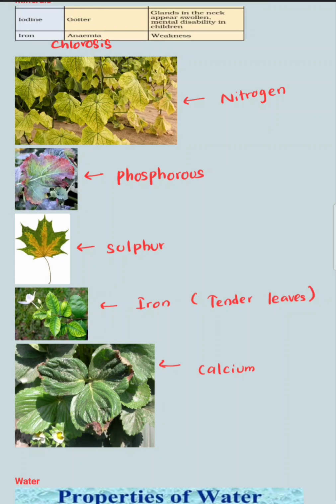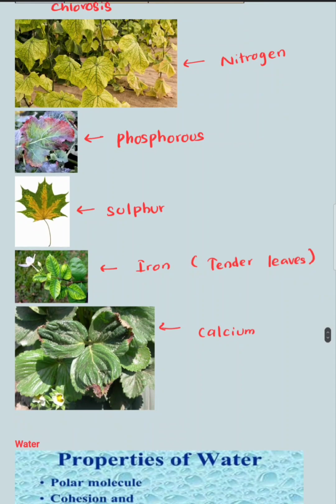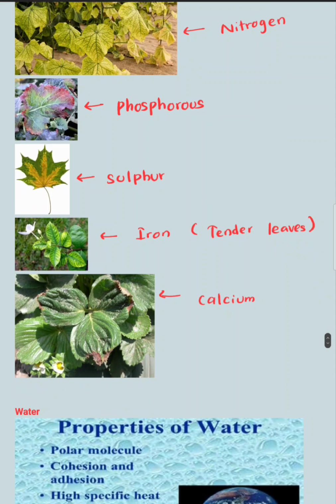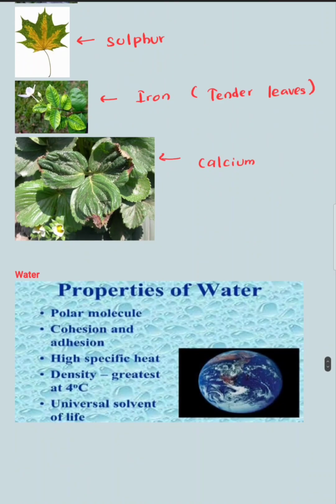And iron deficiency එකේදී tender leaves තමයි chlorosis වෙන්නේ. And for calcium it's not chlorosis. When there is calcium deficiency, the tip of the leaves can be destroyed. leaf එකේ tip එක තමයි තුඩ වගේ කොටස තමයි destroy වෙන්නේ.